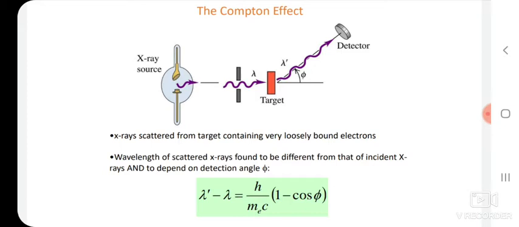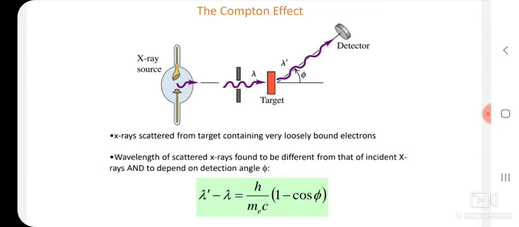Compton assumed that the incident X-ray radiation is a stream of photons. An incoming photon in this stream collides with a valence electron in the graphite target. In the course of this collision, the incoming photon transfers some part of its energy and momentum to the target electron and leaves the scene as a scattered photon. That is why we get a Compton shift delta lambda equal to h by m e c times 1 minus cos phi. Now, we have to derive this equation.